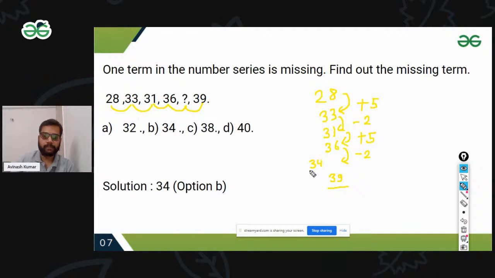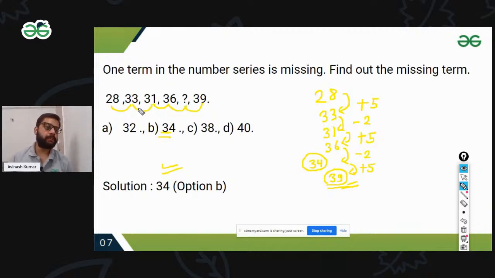This is our assumption, maybe this could be true or not. But again, if I go plus 5, the answer 39 comes, because 34 plus 5 is 39. So in that case, our answer is 34.